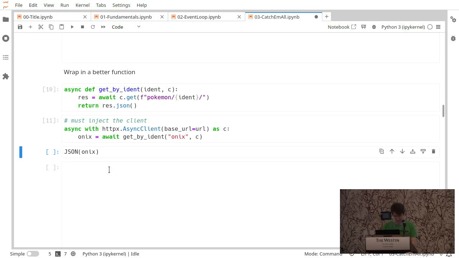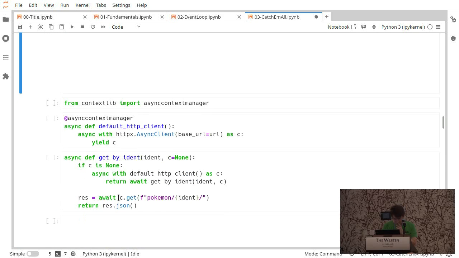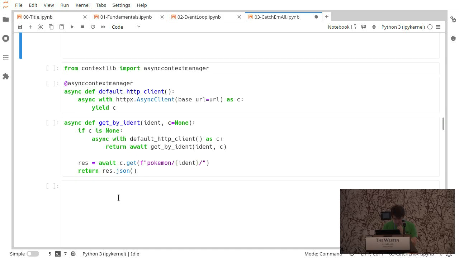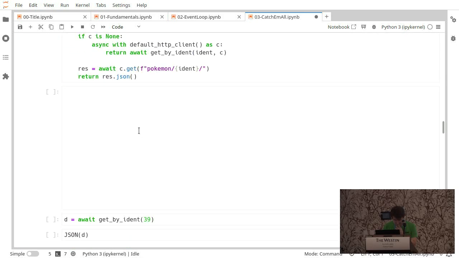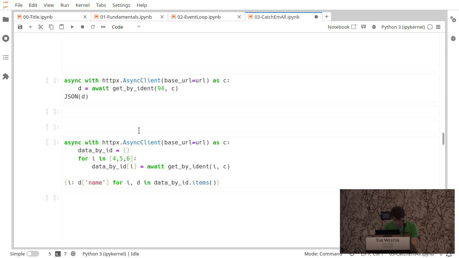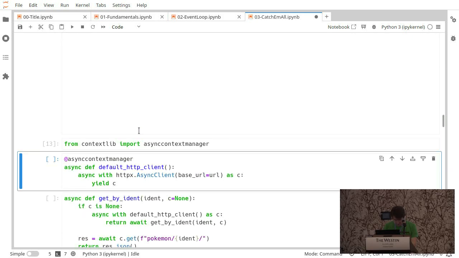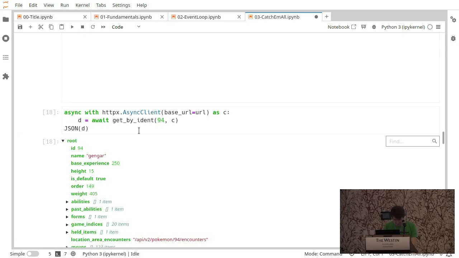And now we grabbed Onyx. Let's get to something important. I'll just run stuff. Yeah, I was kind of afraid of that. There's Jigglypuff.